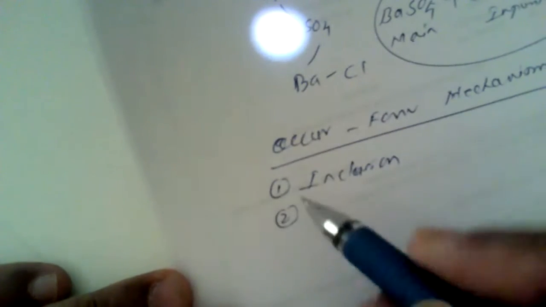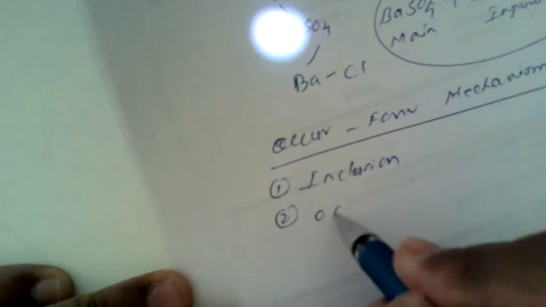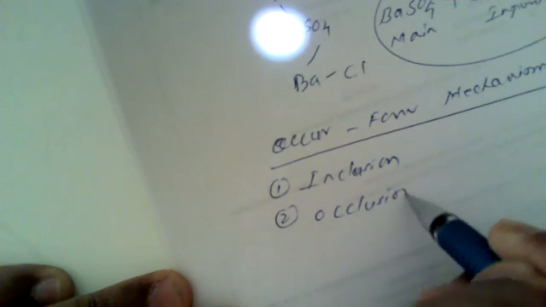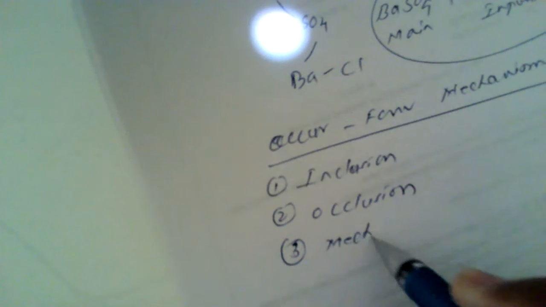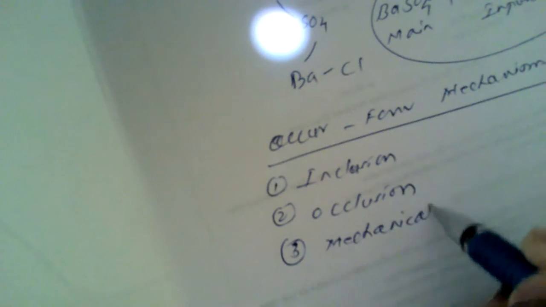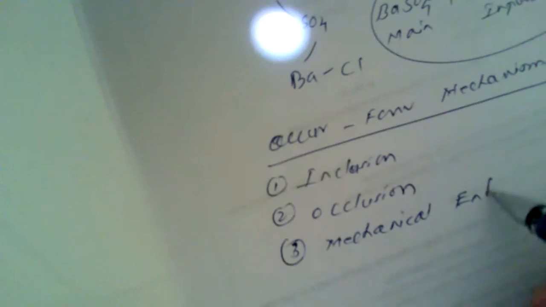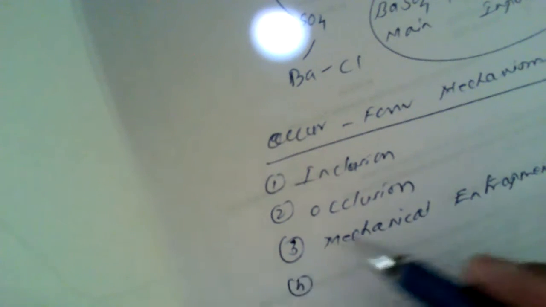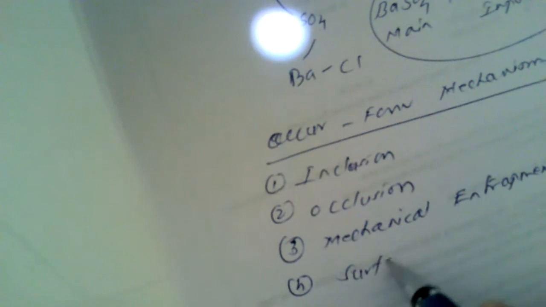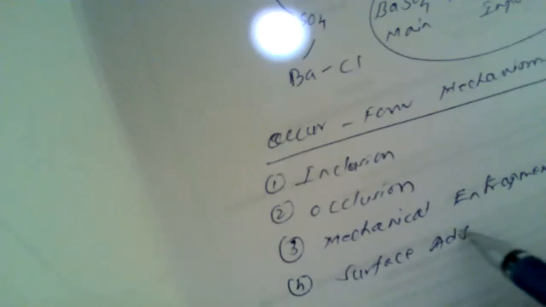Second mechanism is known as the occlusion mechanism. These words are rather new to you, so you should listen very carefully. Inclusion, occlusion. Third is mechanical entrapment, and fourth mechanism is surface adsorption.